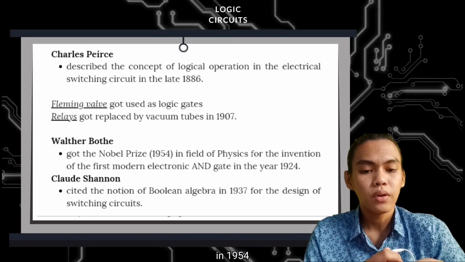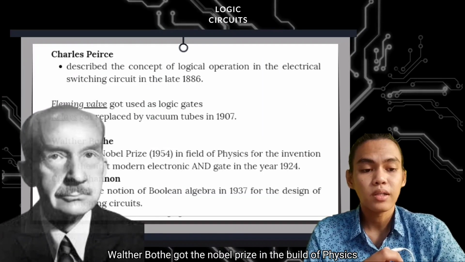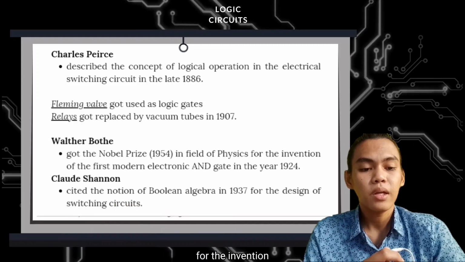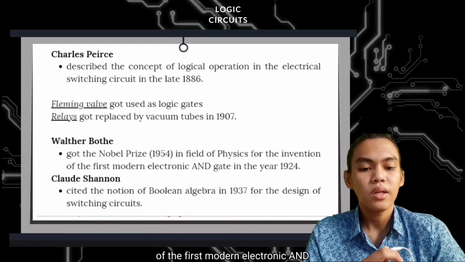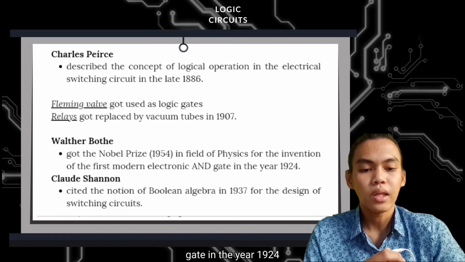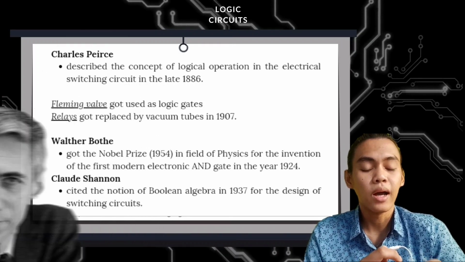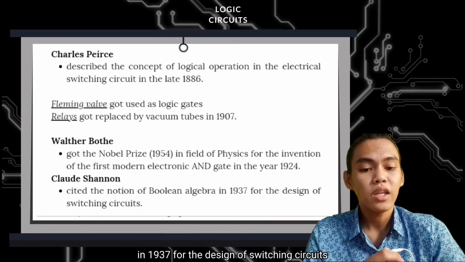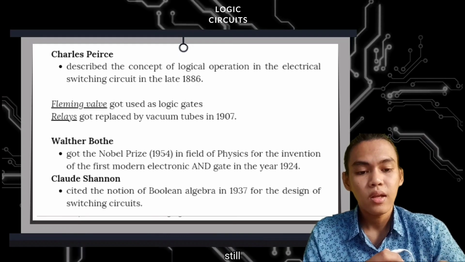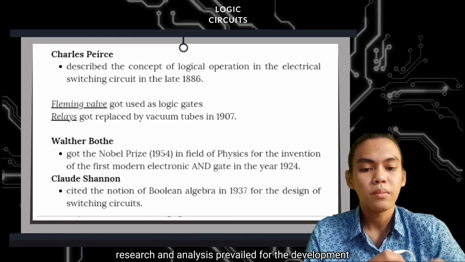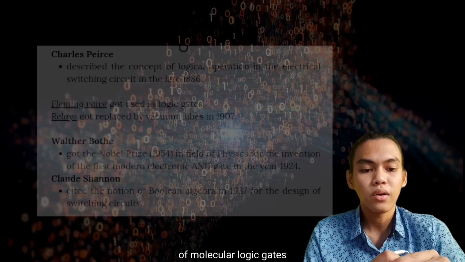In 1954, Walter Bothe got the Nobel Prize in the field of physics for the invention of the first modern electronic AND gate in the year 1924. Claude Shannon then cited the notion of Boolean algebra in 1937 for the design of switching circuits. Still, research and analysis prevail for the development of molecular logic gates.